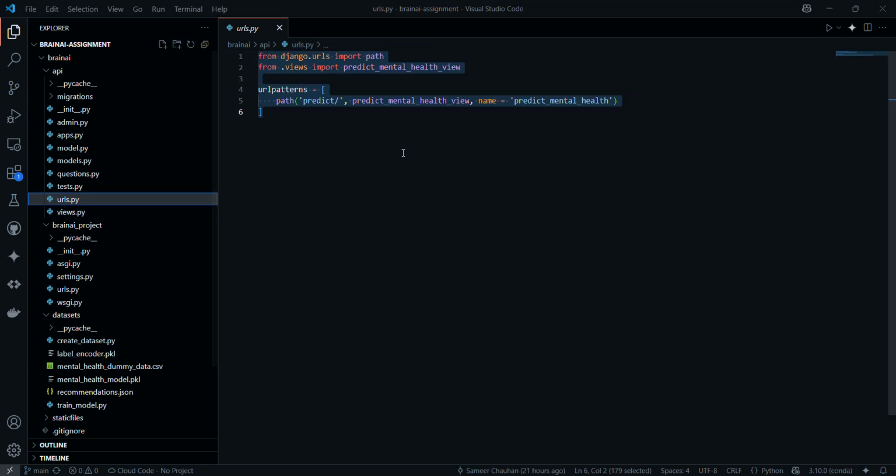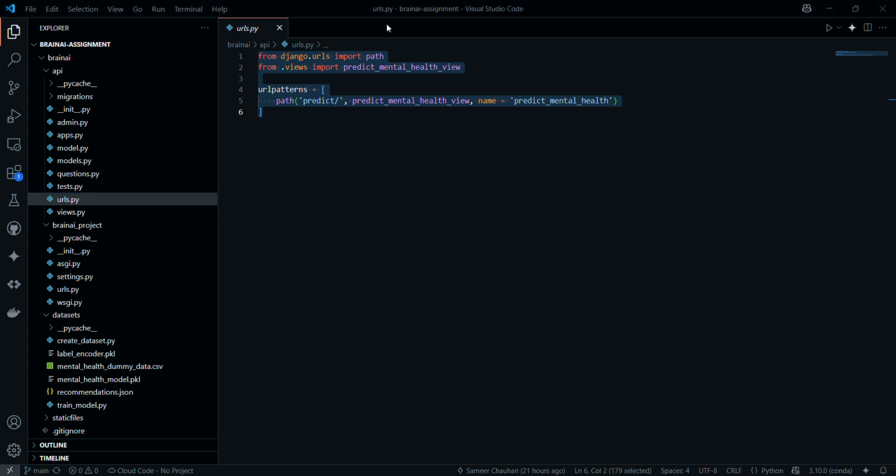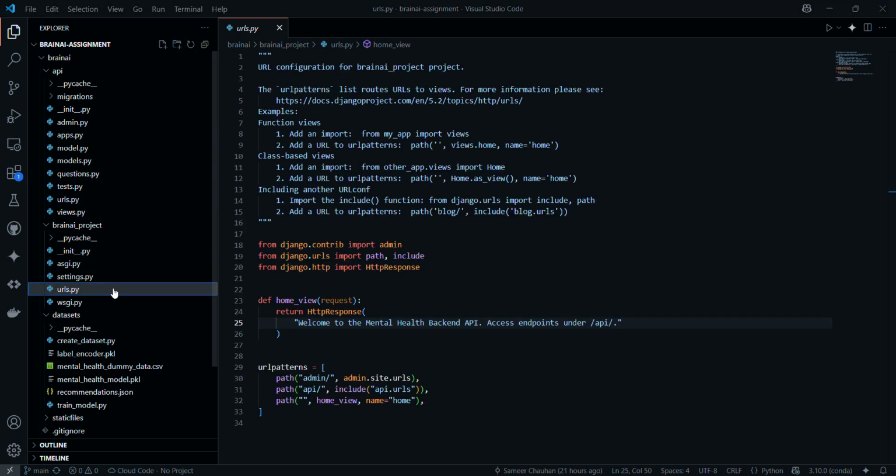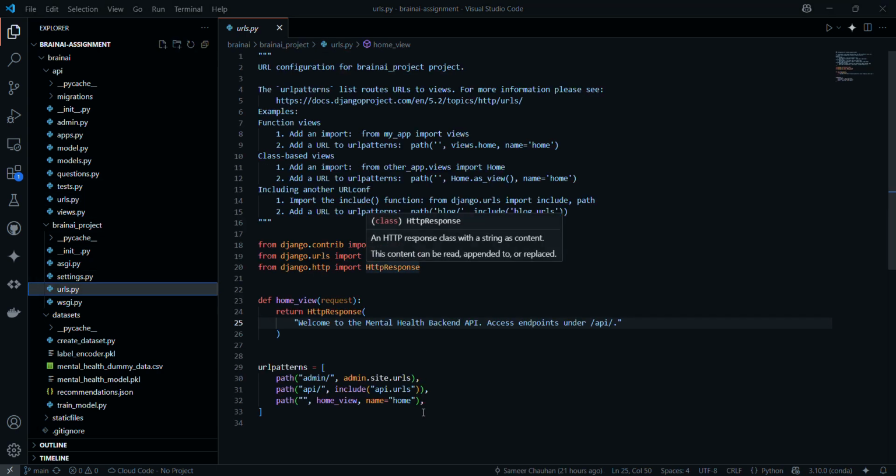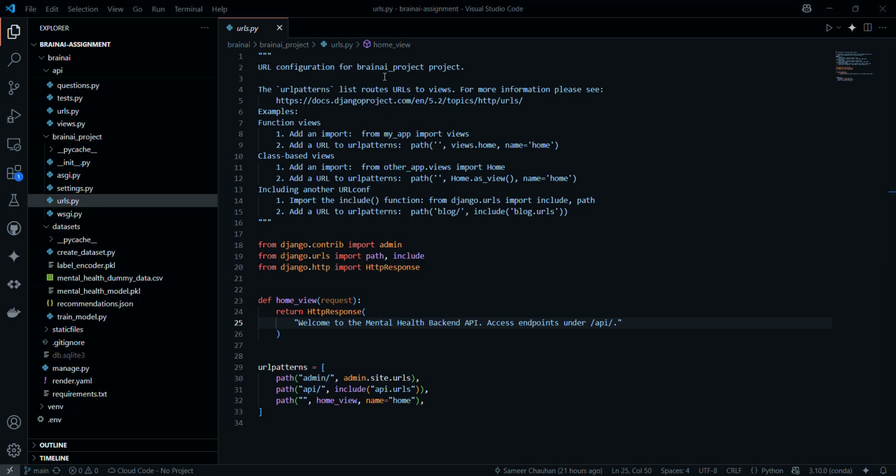And in order to get the prediction, we are redirecting it to the predict path, which will be accessed in this BrainAI project URLs.py. After this, our API is ready.